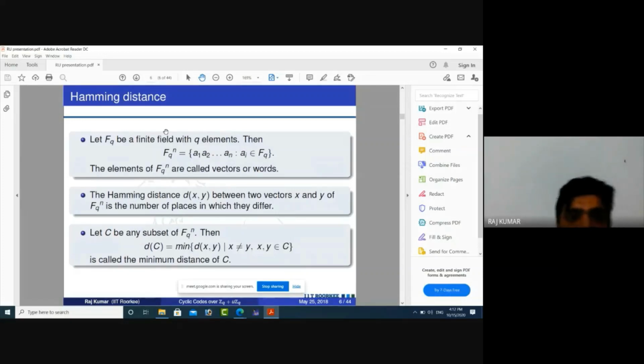Now I am going to define Hamming distance. Now our alphabet is a finite field. We know that a finite field is denoted by F_Q. F_Q is a finite field with total number of elements Q.